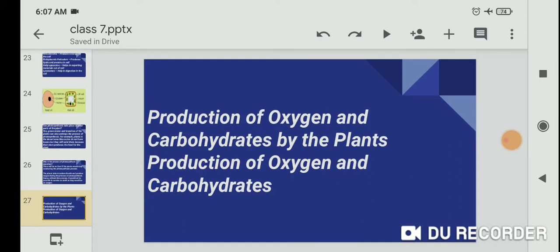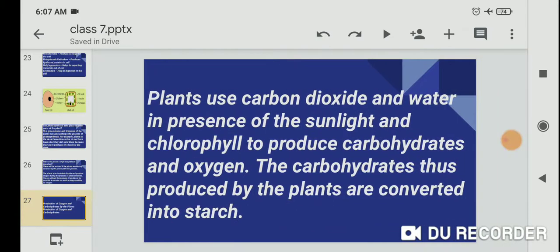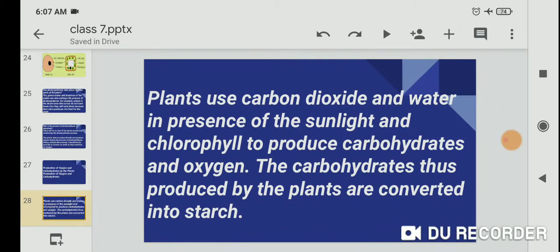Production of oxygen and carbohydrates by the photosynthesis process: plants use carbon dioxide and water in the presence of sunlight and chlorophyll to produce carbohydrates and oxygen. The carbohydrates thus produced by the plants are converted into starch.